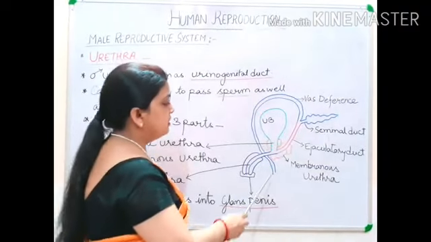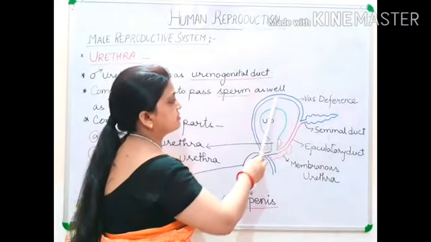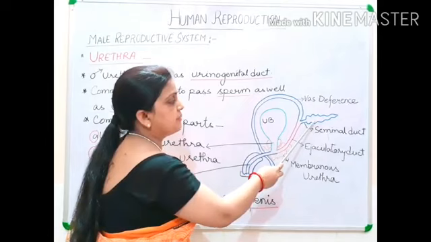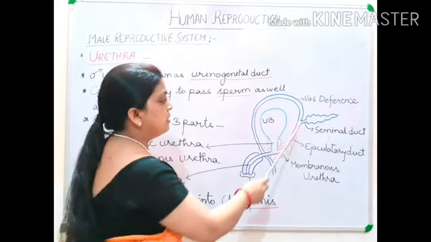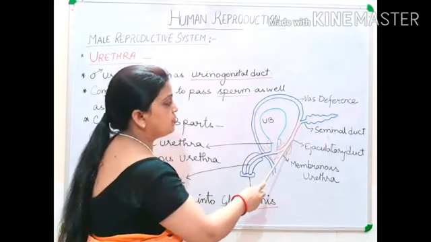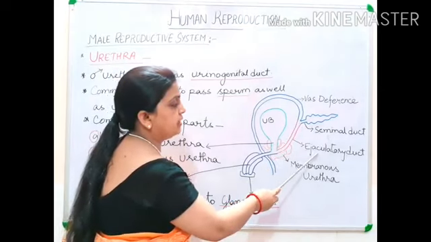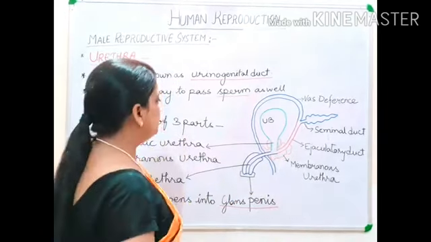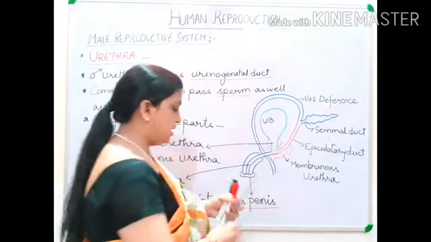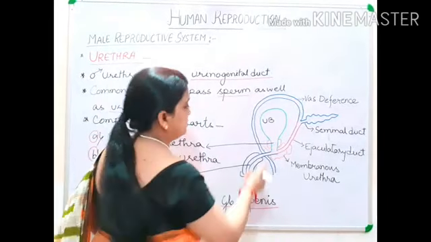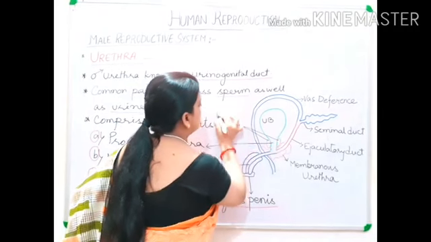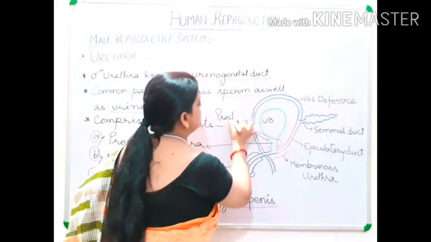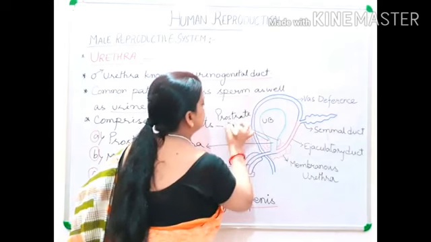Now children, this was your vas deferens. This is your seminal vesicle and seminal duct. Now this seminal duct is opening into a small duct called the ejaculatory duct. Now these two structures are the prostate gland.